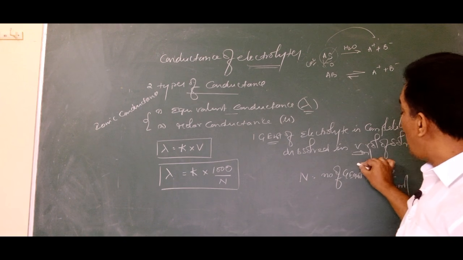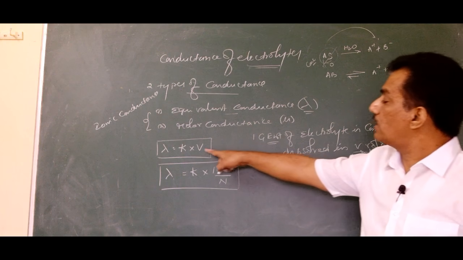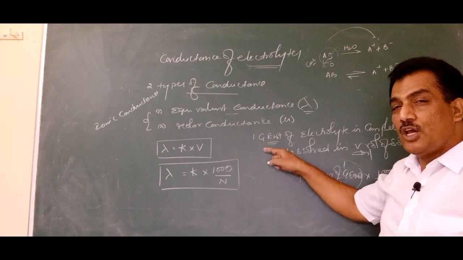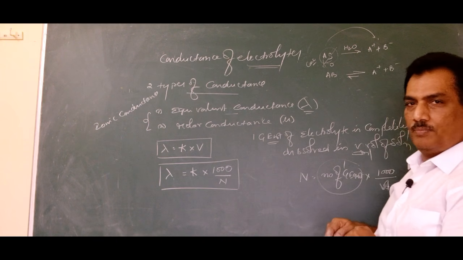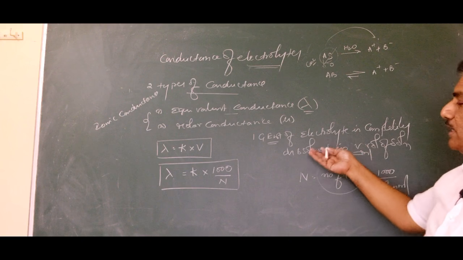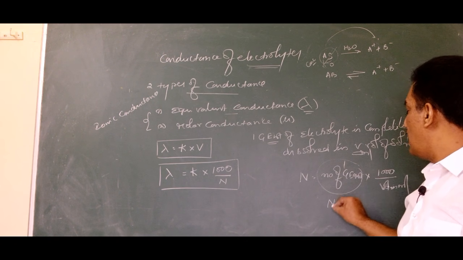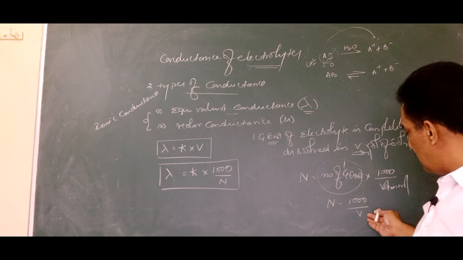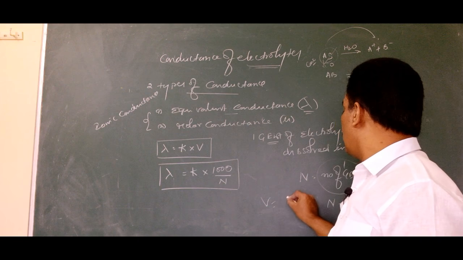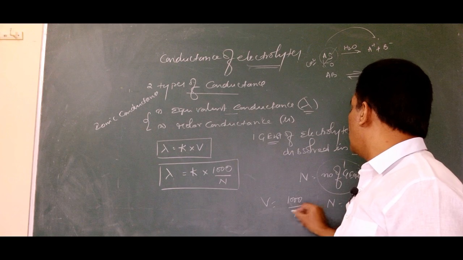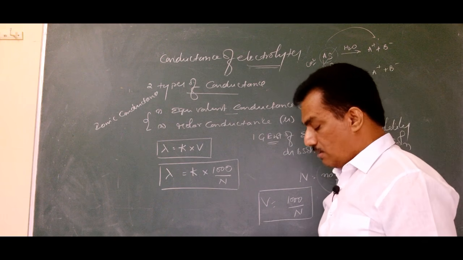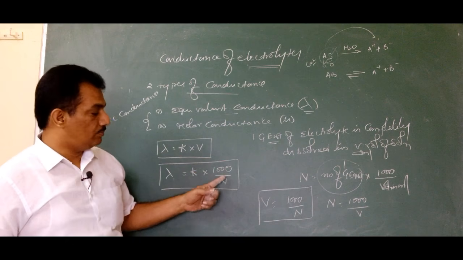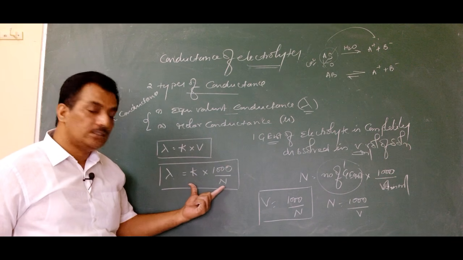Because we are considering the volume of the solution where 1 gram equivalent weight of the electrolyte is completely dissolved, the number of gram equivalent weights is by default 1. So normality is equal to 1000 by volume V in ml, and from this V is equal to 1000 by N. So this V, where 1 equivalent weight of electrolyte is dissolved, is substituted with this value. Like that we are getting this formula.